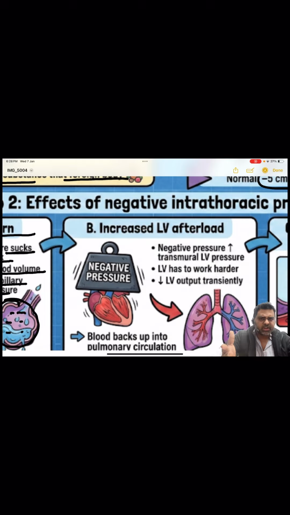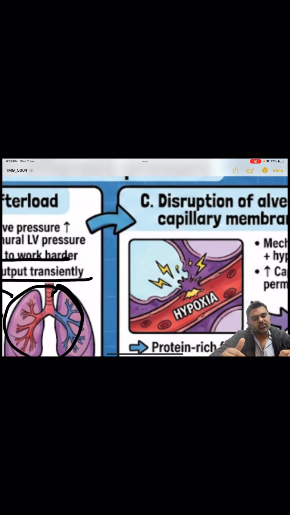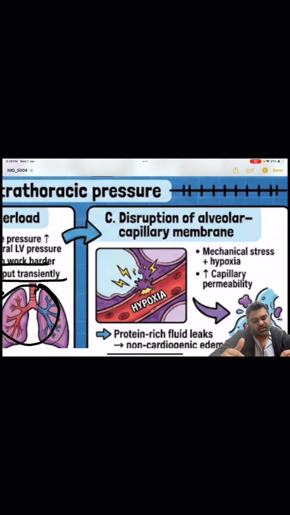Then there is also a secondary pathology. Because of the increased pressure generated in the thorax, that is transmitted to the heart, and thus there is more resistance against which the heart has to pump. So the left ventricle has to work harder, and therefore left ventricular output transiently decreases. This is the secondary pathology.